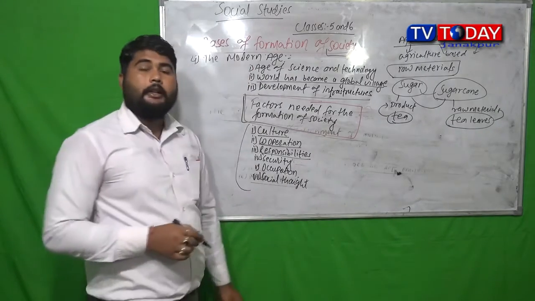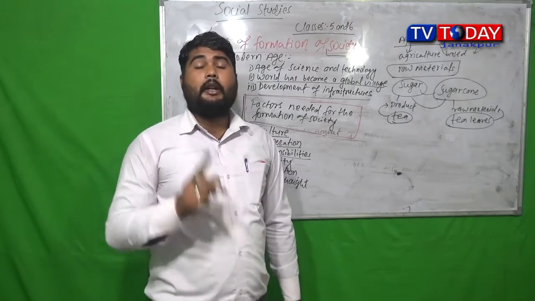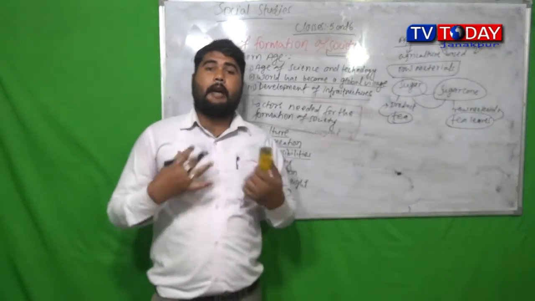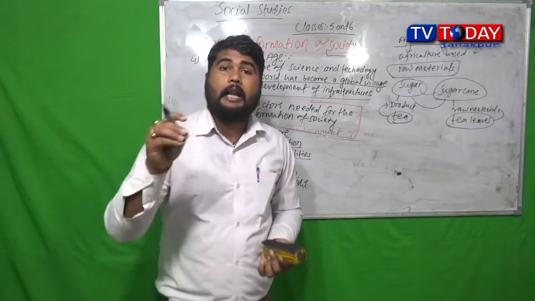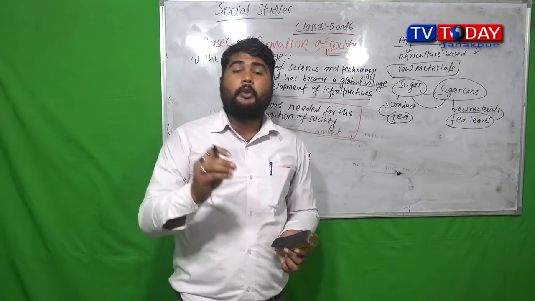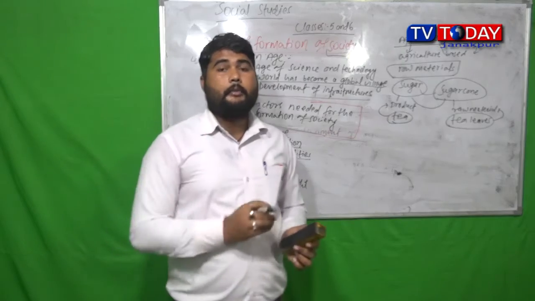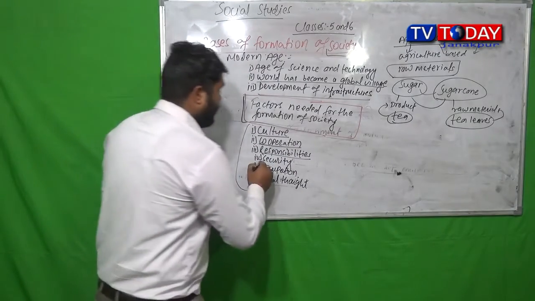Then responsibilities. People living in society must be very responsible. We all are responsible for our growth. Yes, we are responsible. But at the same time, we are also responsible for the growth and betterment of society also. So people living in society must be responsible ones.